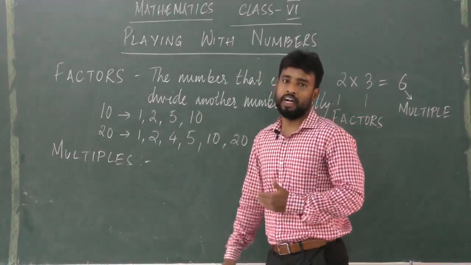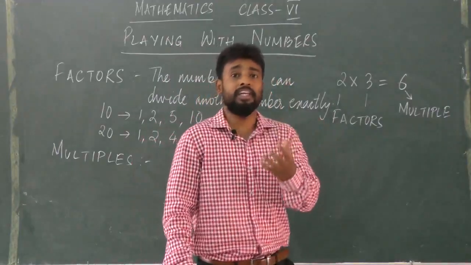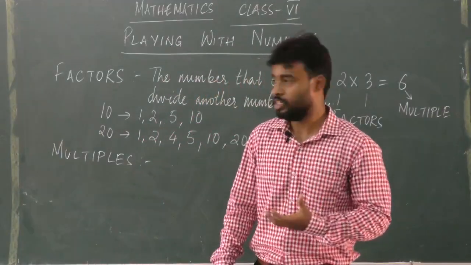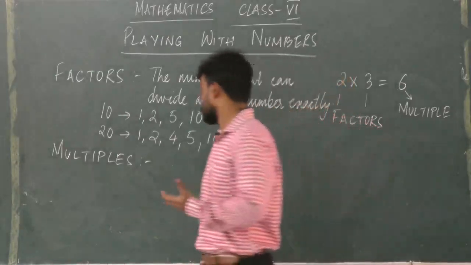Let us come to multiples. I've already told you a multiple is a number that is divisible. So here let us write down the definition of multiples.